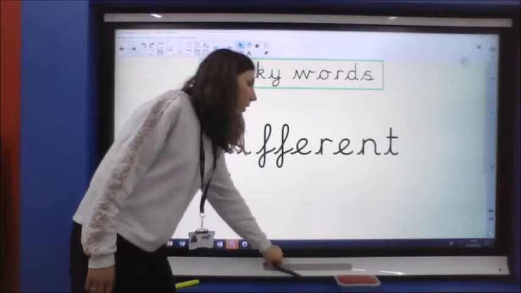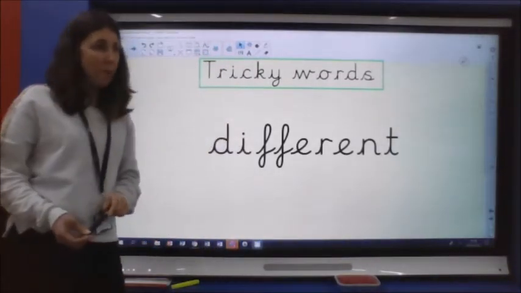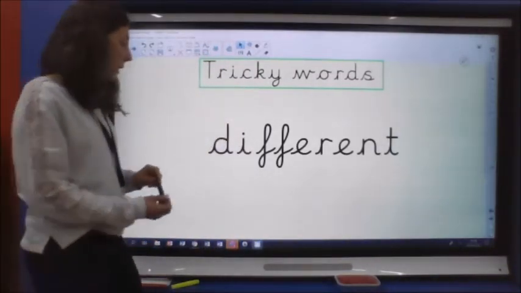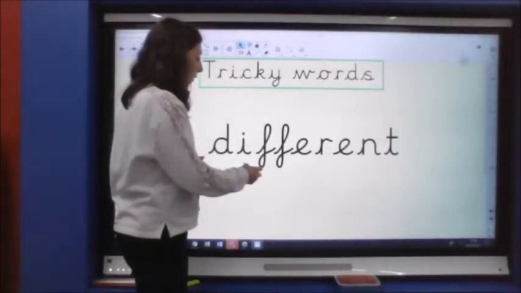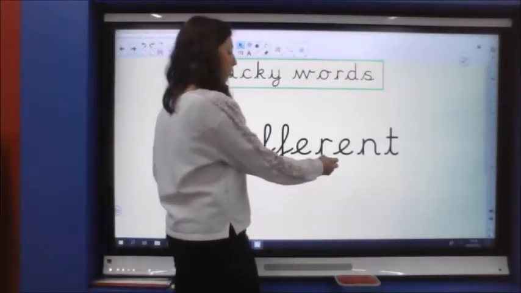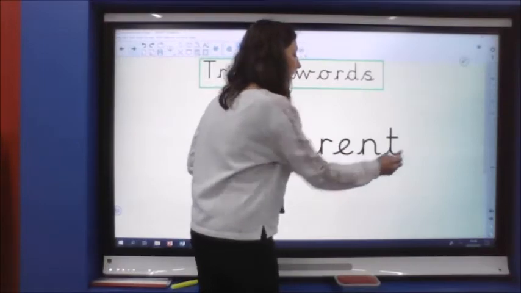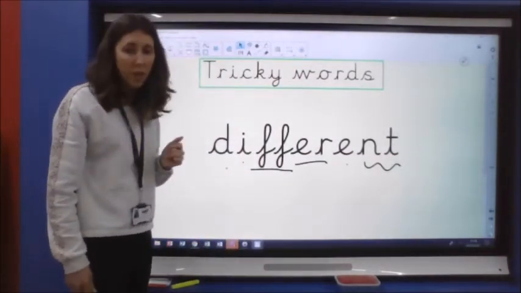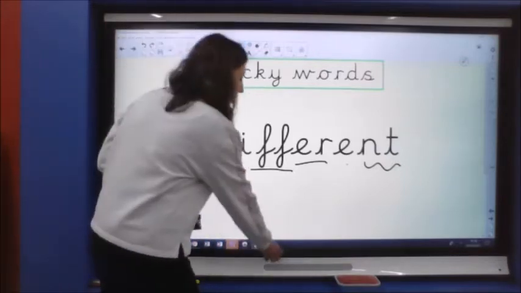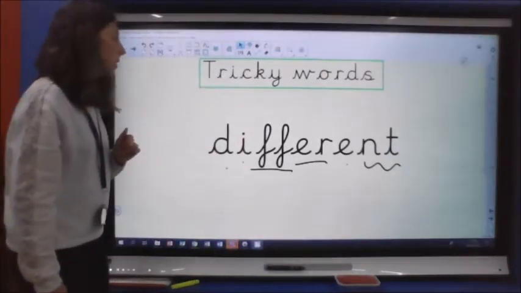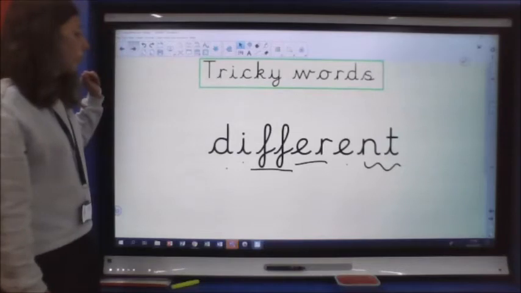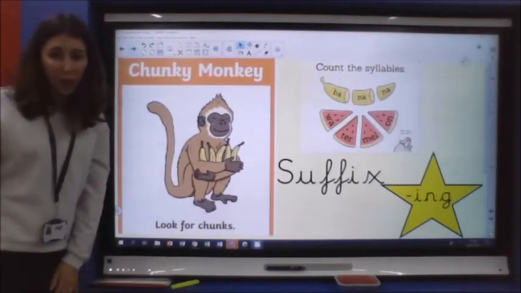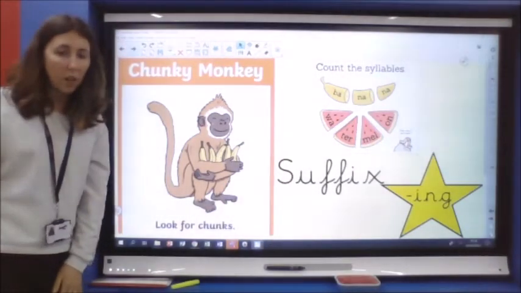That one is one of the ones, if you are my phonics this week, we had in Tricky Word Wednesday, and it is different. Different. We're going to be reading about lots of different kinds of animals today.